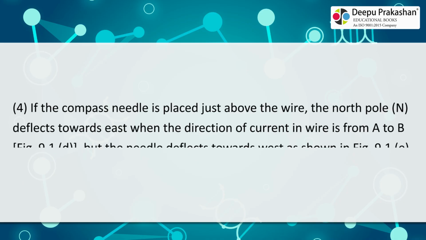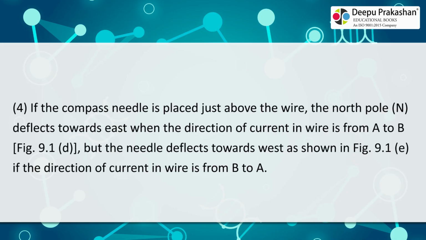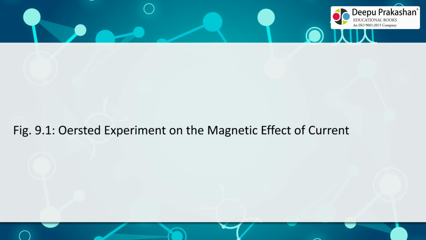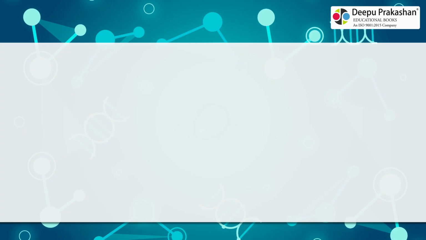9.1 C. 4. If the compass needle is placed just above the wire, the north pole, N, deflects towards east when the direction of current in the wire is from A to B, Fig. 9.1 D, but the needle deflects towards west as shown in Fig. 9.1 E, if the direction of current in the wire is from B to A. Fig. 9.1 Oersted experiment on the magnetic effect of current.